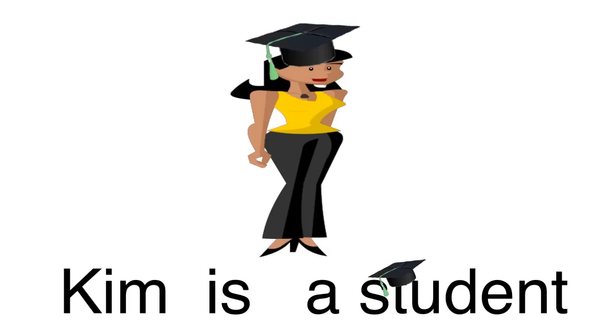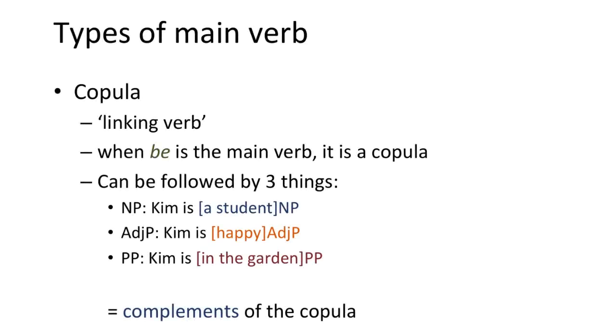This type of verb, which just links up what comes before it with what comes after it, is called a copula. The most common copula verb in English is be, when be is used as a main verb. Remember that be is one of those primary auxiliaries which can function either as an auxiliary or as a main verb. When it is a main verb, we call it a copula. If it comes before another verb, it's an auxiliary and not a copula.